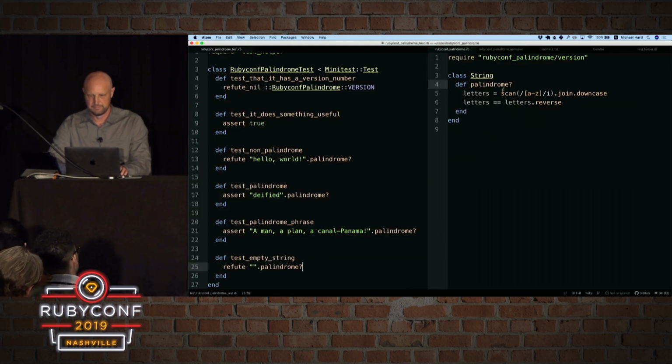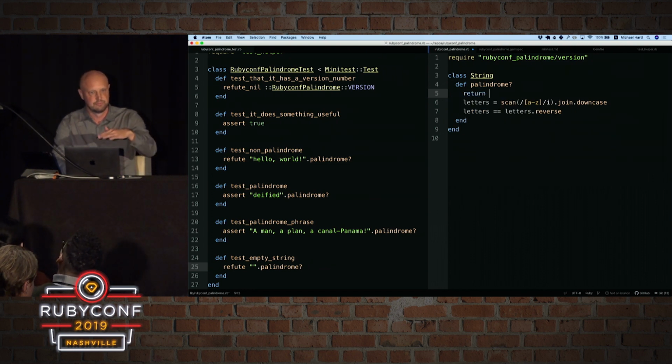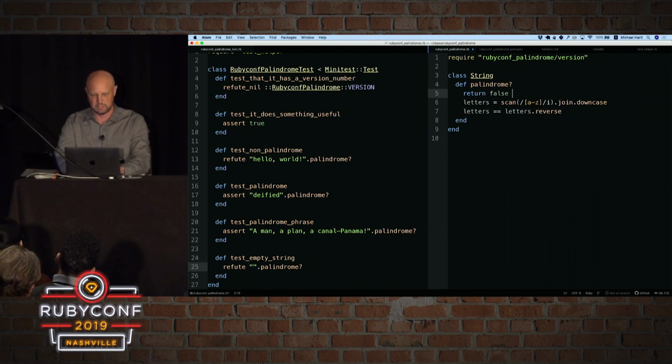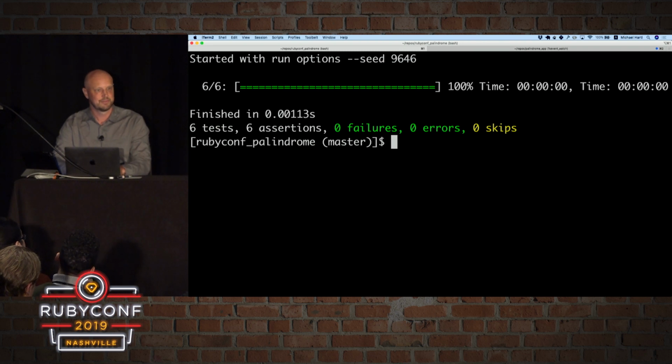And then in here, I'm just going to override it. I mentioned before briefly that you can return with the return keyword in Ruby. And when it's like an exception to the other parts of the method, I like to just do an explicit return. We're just going to return false. And this is very characteristically Ruby to be able to put this in one line. Return false if empty. Remember, we can omit the self dot. So we're just immediately going to return. And there we go. So now we're green again.